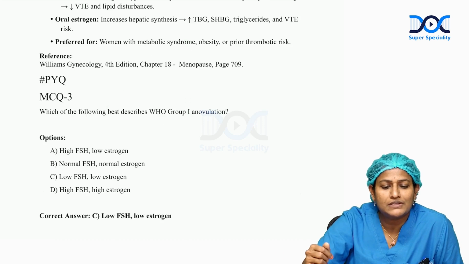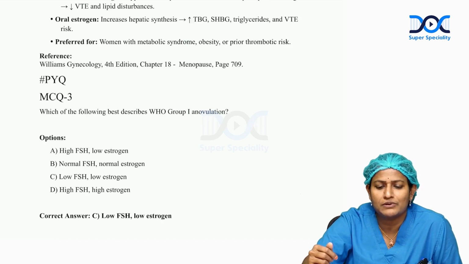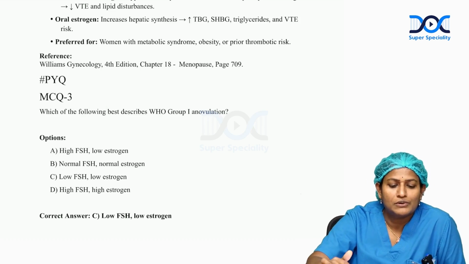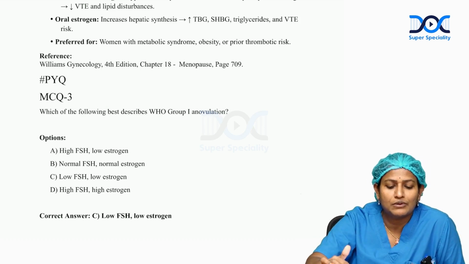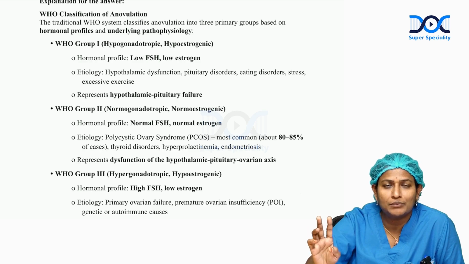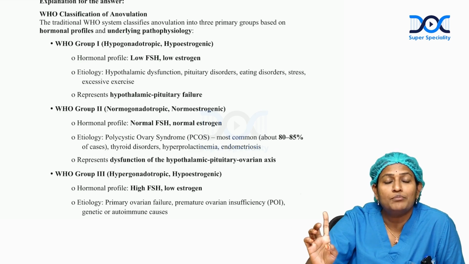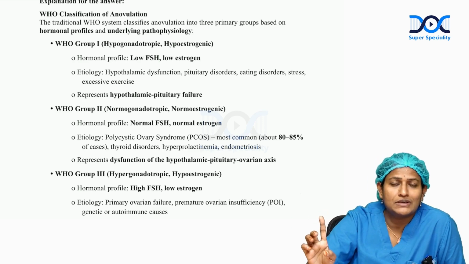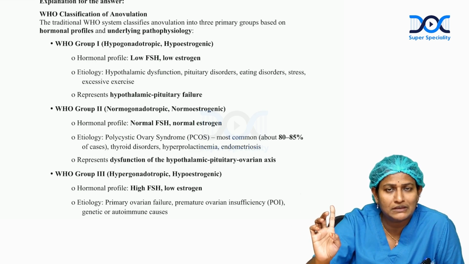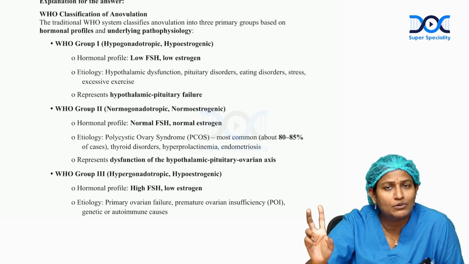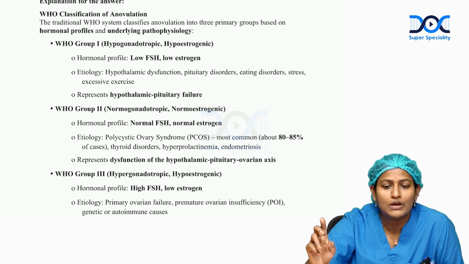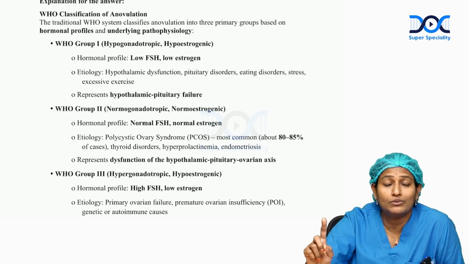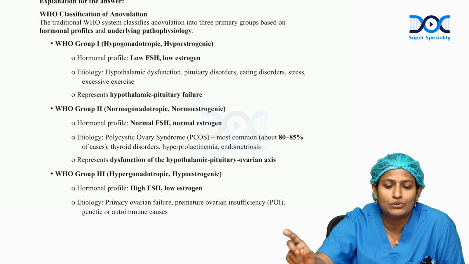The third question is, which of the following best describes WHO group 1 anovulation? As you all know, WHO classifies anovulation into 3 categories based on the hypothalamo-pituitary ovarian axis. The first is the hypogonadotropic hypoestrogenic state, wherein hypothalamic pituitary failure happens, in which the gonadotropins are not secreted, so it is manifested with low FSH and low estrogen.